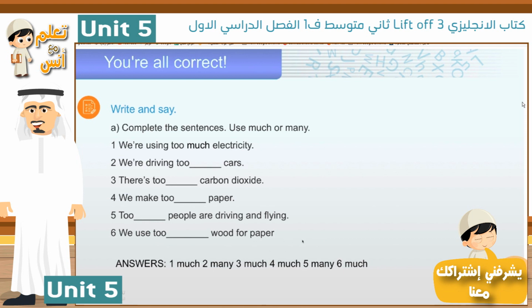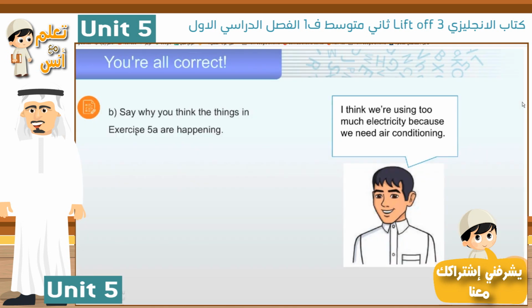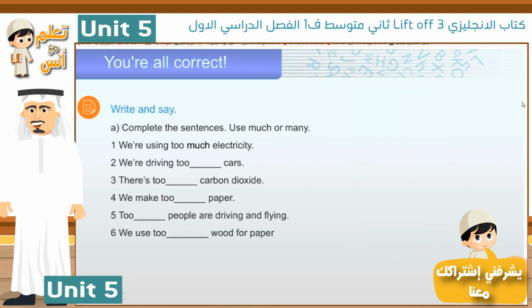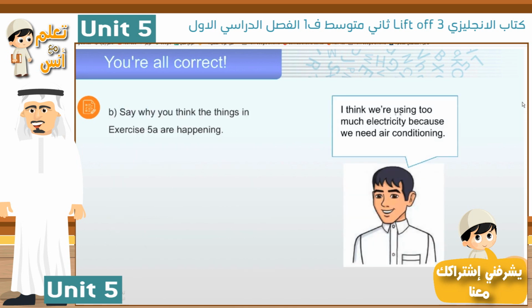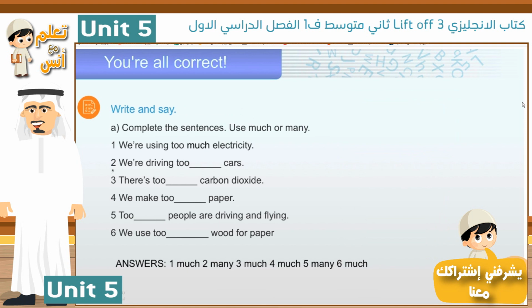Number 2. We are driving too many cars. Why? Just give me what you think. Number 3. There is too much carbon dioxide. Why? Because there are so many cars and so many factories, for example. Number 4. We make too much paper. Why? Number 5. Too many people are driving and flying. Number 6. We use too much wood for paper. Why? What do you think?